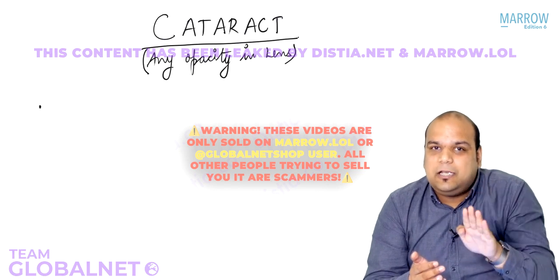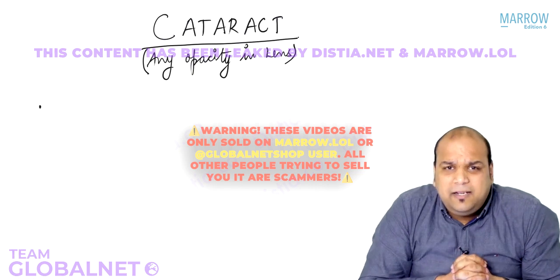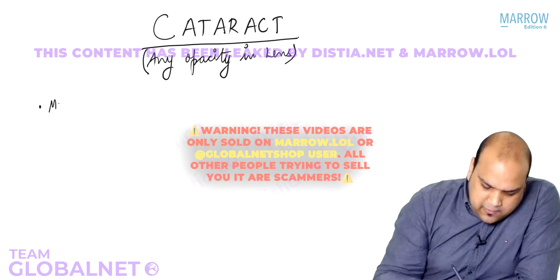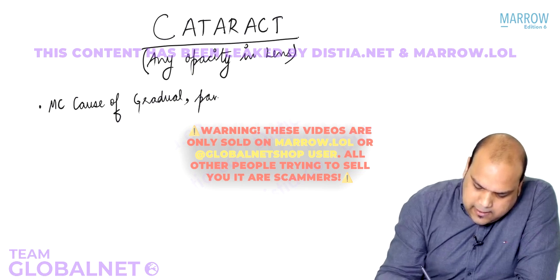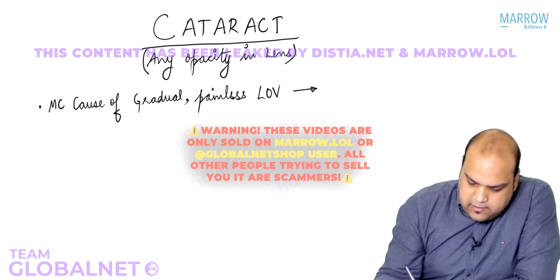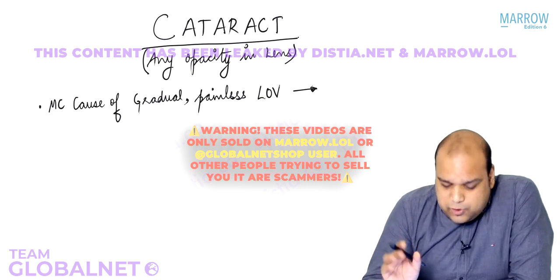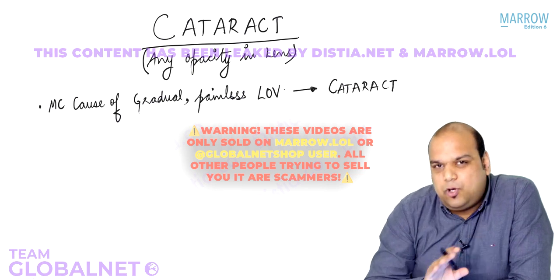As the opacity increases, the loss of vision will increase. Will it be painless or painful, everybody? Cataract, inflammatory, non-inflammatory? Yes, painless. So now if I ask you a question, what is the most common cause of gradual painless loss of vision? Out of all the pathologies, what should be the answer? Obviously, the topic in discussion here, cataract. It causes gradual painless loss of vision and it is the most common cause.